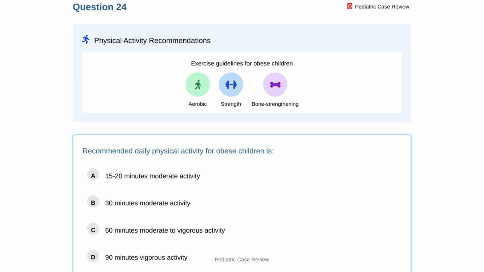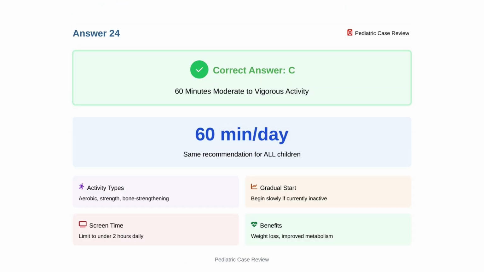What is the recommended daily physical activity duration for obese children? Option A, 15 to 20 minutes of moderate activity. Option B, 30 minutes of moderate activity. Option C, 60 minutes of moderate to vigorous activity. Option D, 90 minutes of vigorous activity. The correct answer is C, 60 minutes of moderate to vigorous physical activity daily.